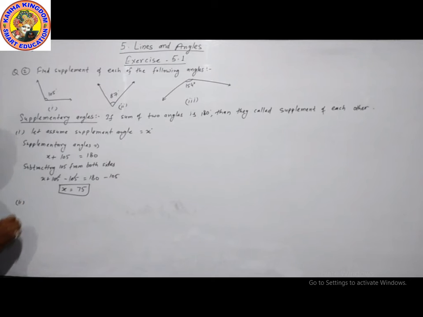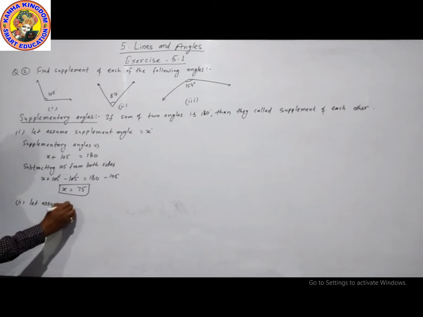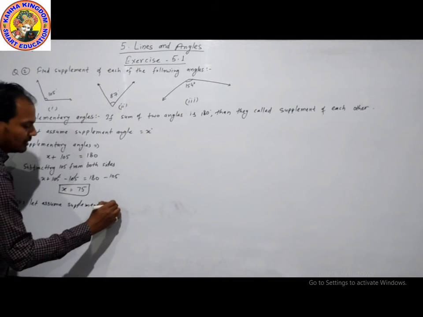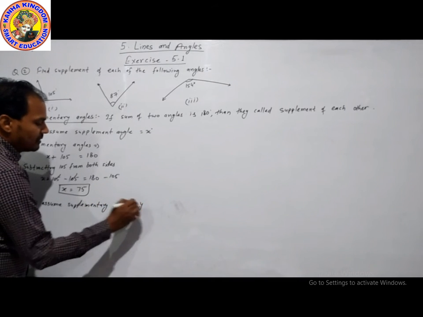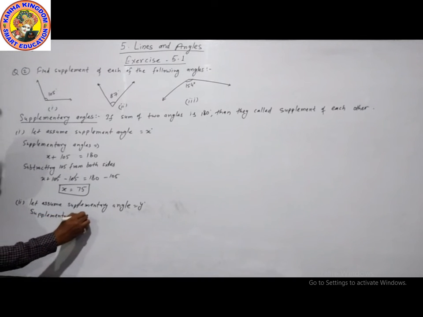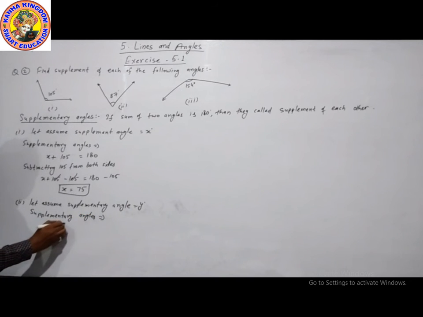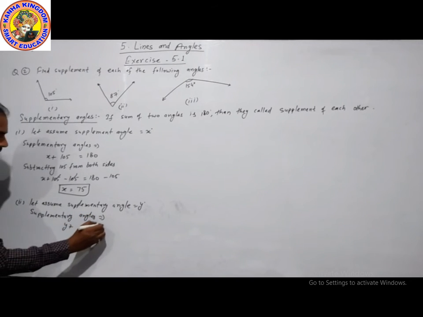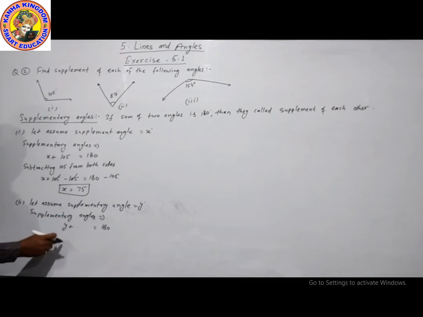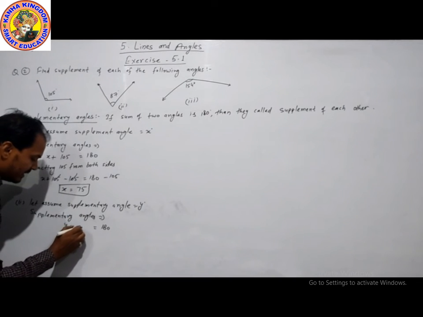Taking the second part. Let us assume the supplementary angle is y degrees. Now we will find the value of y. By the definition of supplementary angles, the sum of two angles is 180 degrees. The first angle is y and the given angle is 87.